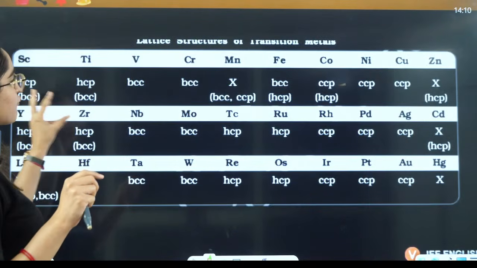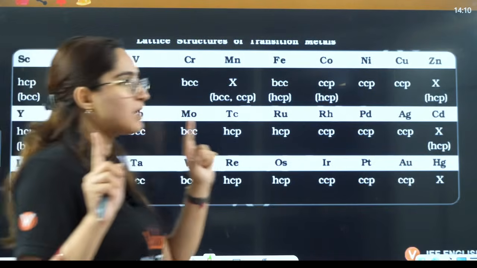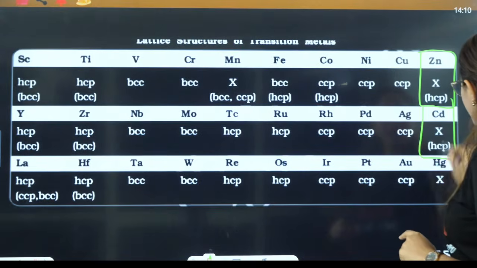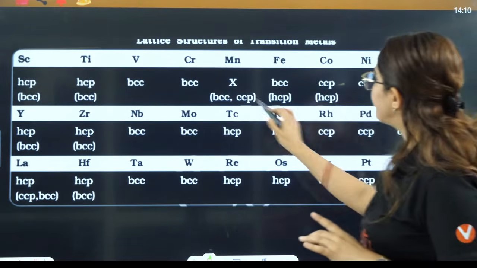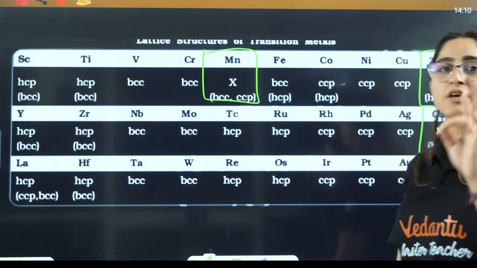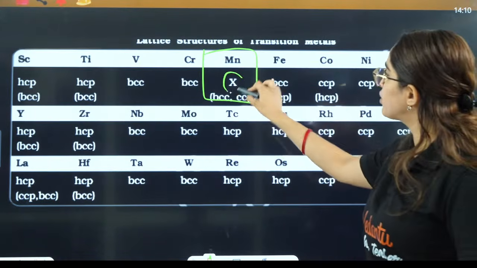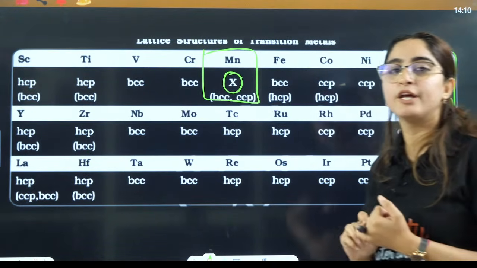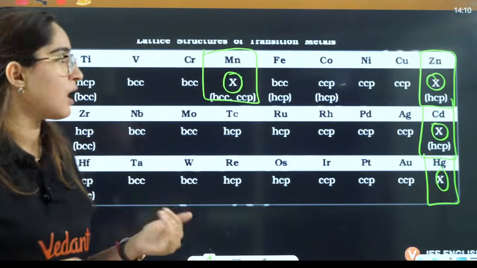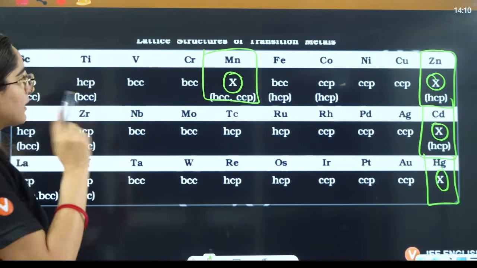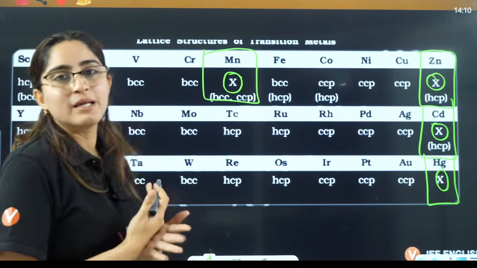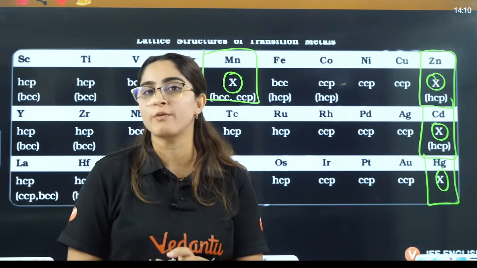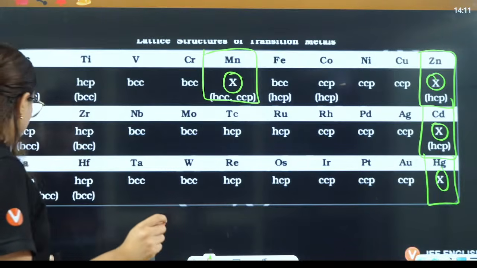Now next, if I talk about this table, from this table they can ask you one question: zinc, cadmium, mercury, and manganese don't have a specific structure, because here they have written a cross, or you can say XXXX in all these cases. So they can ask you this. Zinc, cadmium, mercury and manganese. And zinc, cadmium, mercury are non-transition elements. Why? Because they have fully filled orbitals in the excited as well as the ground state, right?